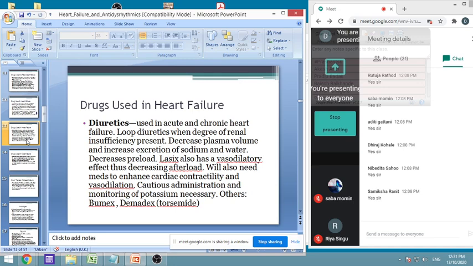So why is that? Beta 1 agonists are used in a condition where the heart pumping has reduced too much, where the cardiac output has reduced to almost 60%. In that case, to improve it, we have to increase the pumping of the heart. So in those cases we are not going to use beta blockers at any time, and we have to use an inotropic agent which will increase the force of contraction. This is sort of an emergency measure to save the patient. However, beta blockers are used in a patient where already proven adrenergic activity is there.